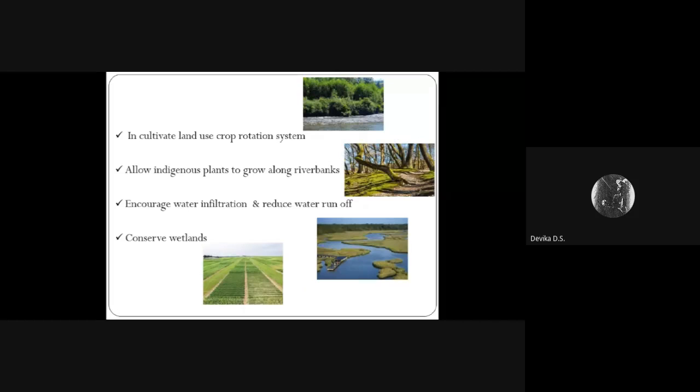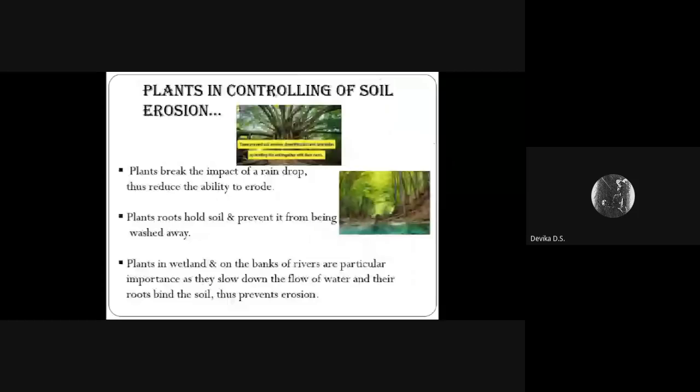Next is how plants control soil erosion. Plants play an important role in controlling soil erosion. Plants break the impact of a raindrop, thus reducing its ability to erode. Plants slow down water as it flows over the land, and this allows much of the rain to soak into the ground. Plant roots hold soil and prevent it from being washed away.